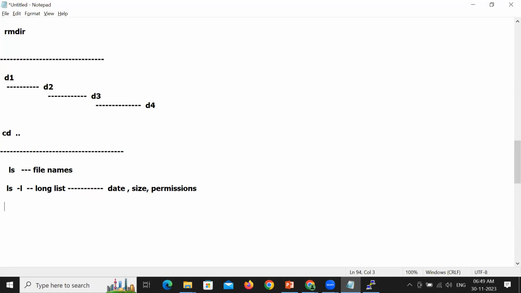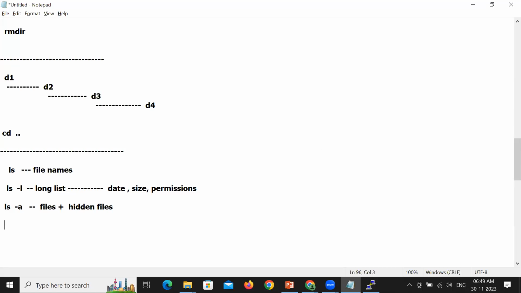All this information you get in the long list. And the third option we have used is -a for all files. You'll get regular normal files plus hidden files displayed when you use the -a option. So these are the three listing options.